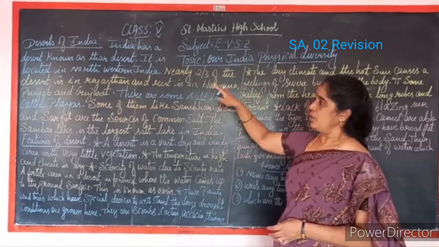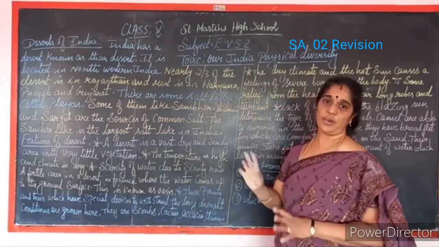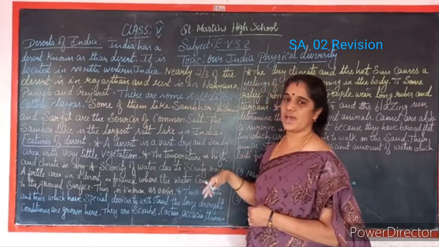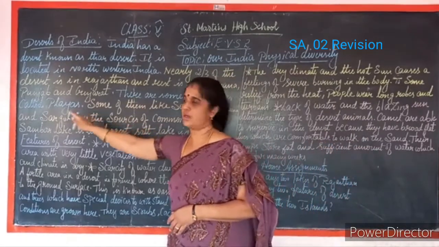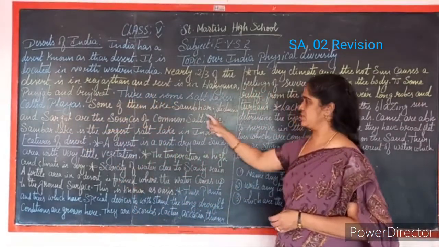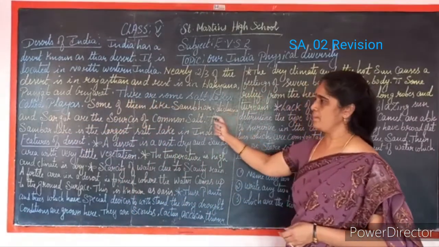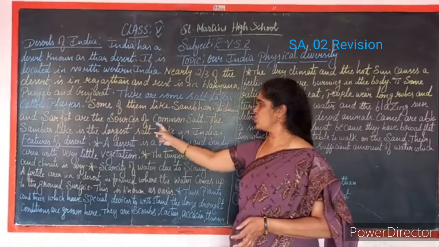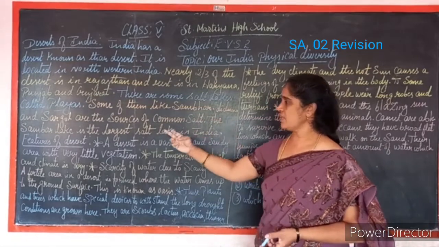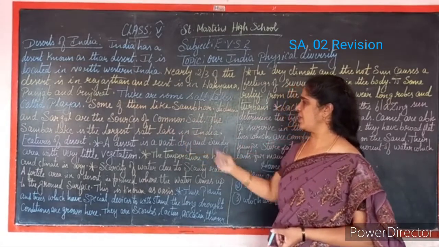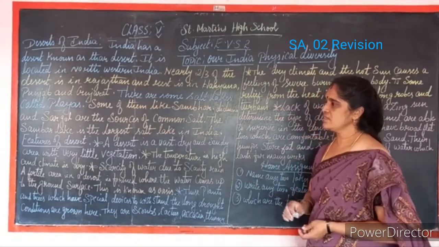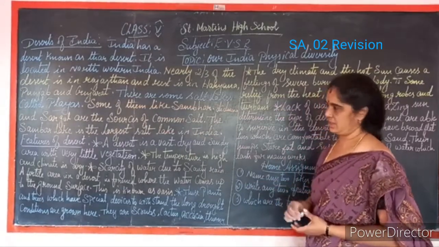Apart from this desert, there are some salt lakes in Rajasthan. They are called playas. Some of them, like Sambhar, Didwana and Sargol, are the source of common salt. The Sambhar lake is the largest salt lake in India.